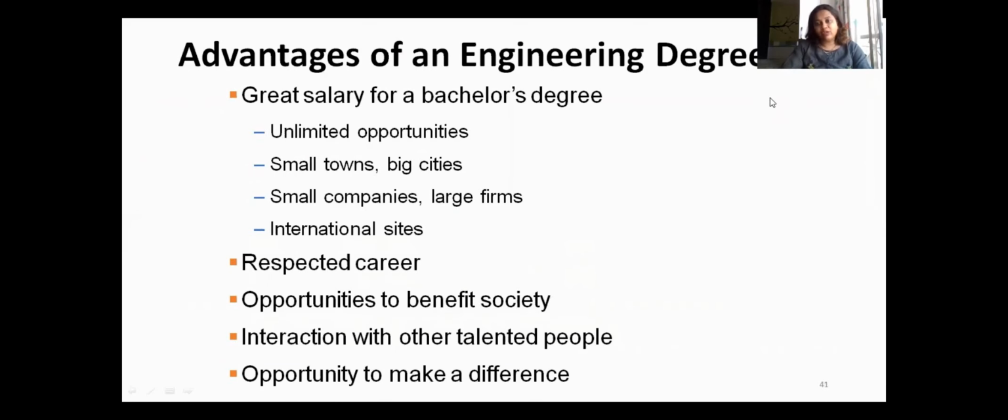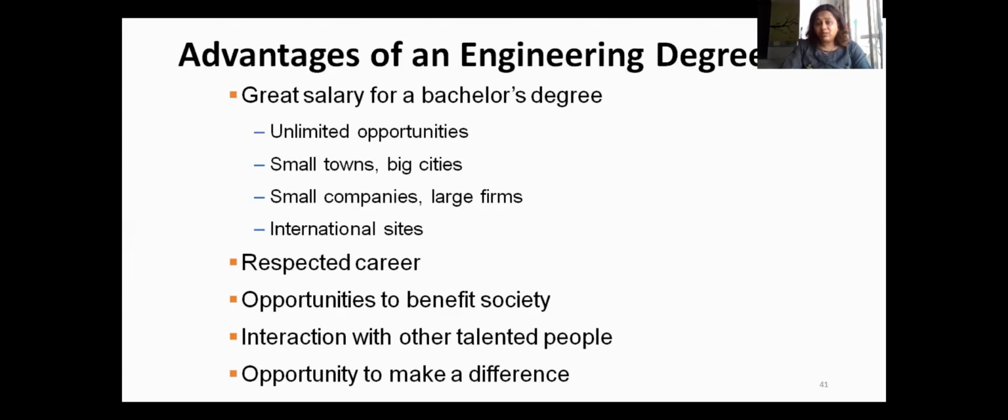Now, what are the advantages of an engineering degree? Obviously, if we are talking about Digital India, any area, any type of company, let it be the food industry, the dye industry, machinery or the software industry, engineers play a very important role everywhere. Without engineers, no firm can work. So by doing this engineering degree, you will get a great salary. There are so many opportunities, as I told you, in small towns, big cities, small companies, big companies, international or national sites. You have an ample amount of opportunities.